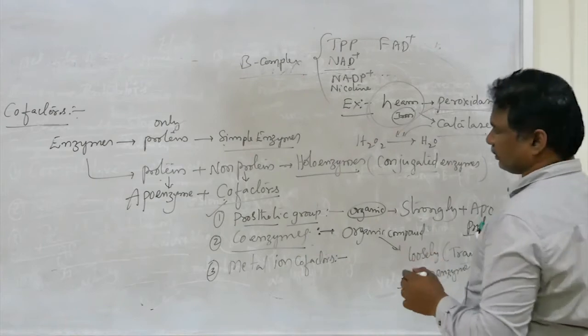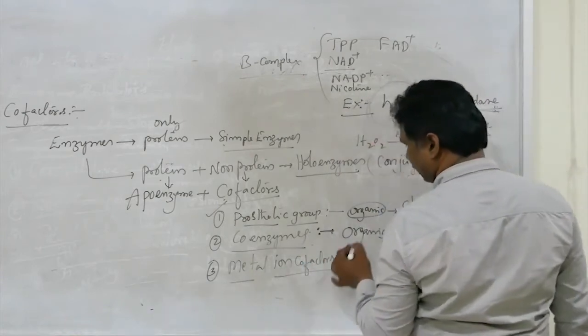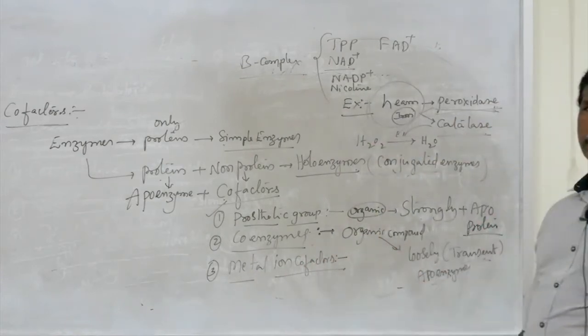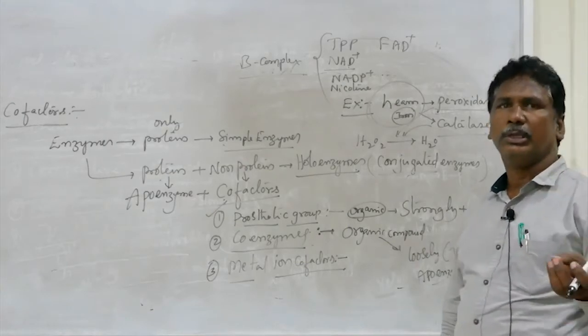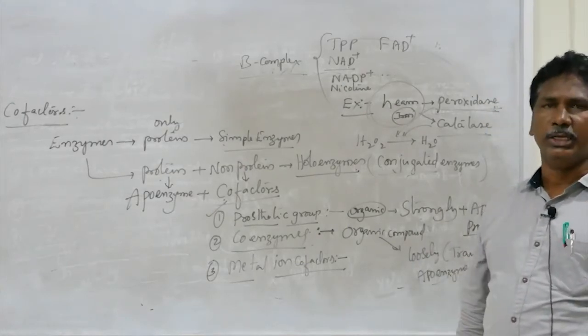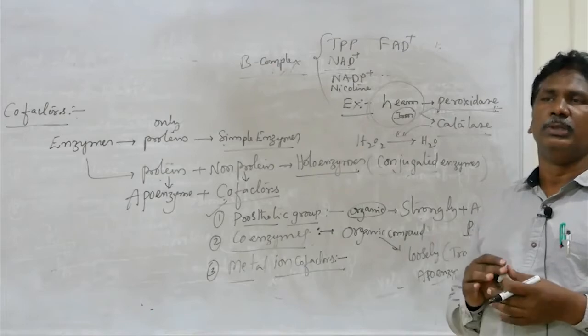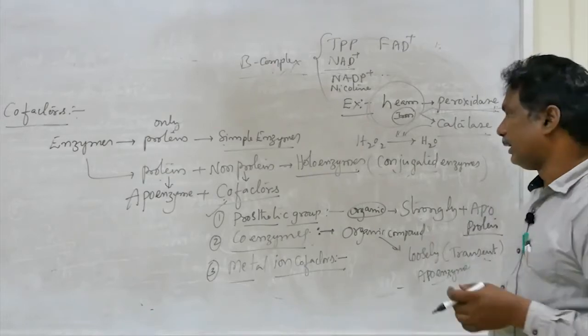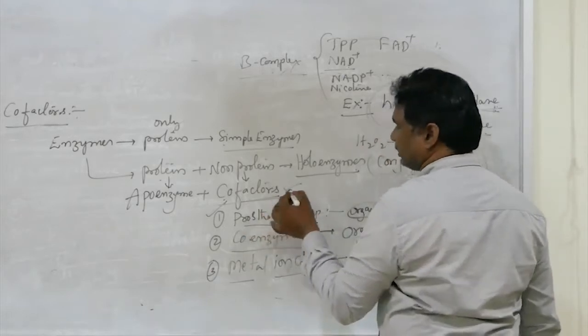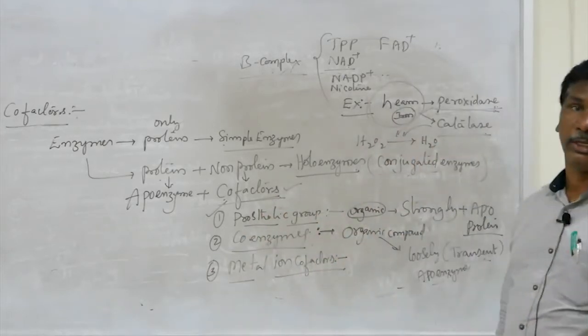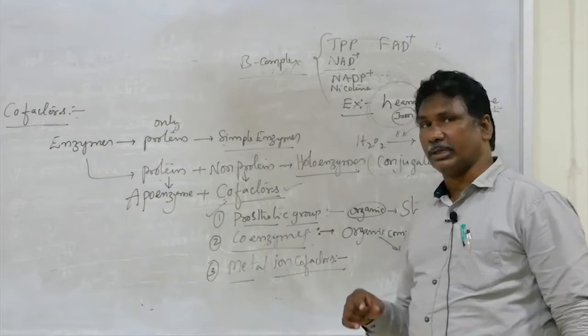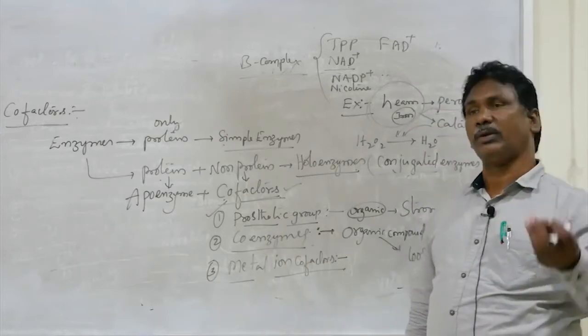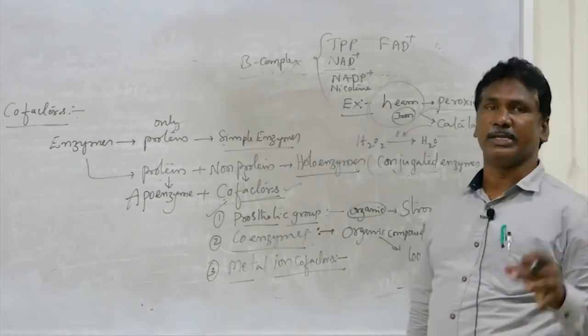Next, the last one, metal ion cofactors. Some of the metal ions, like iron, manganese, magnesium, calcium, act as cofactors, which are strongly attached to the enzyme protein. Those activate the activity of an enzyme.